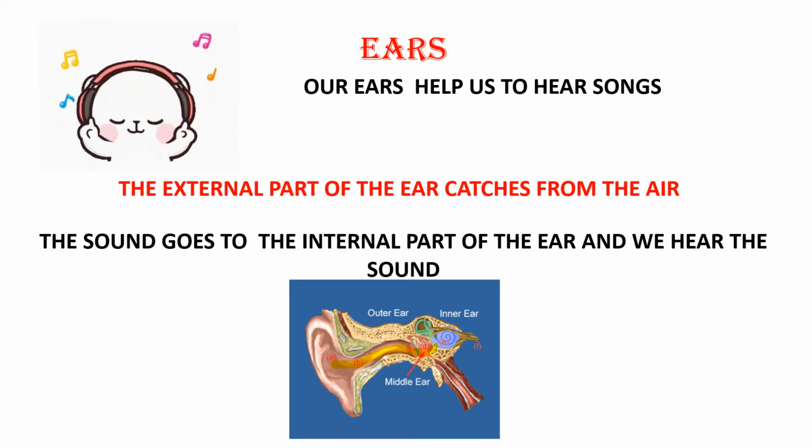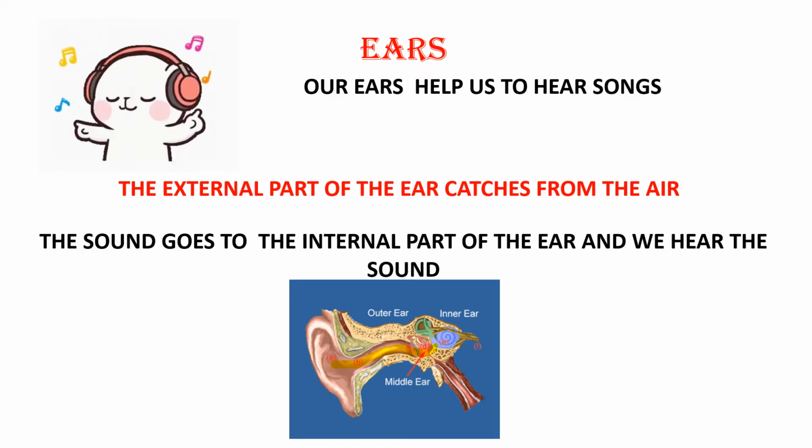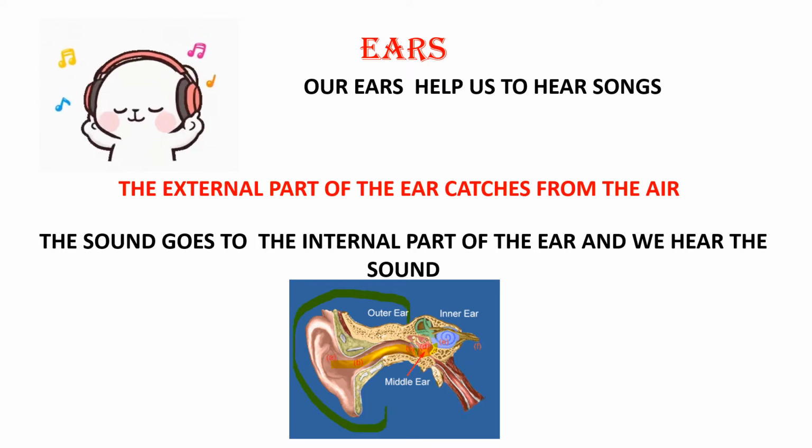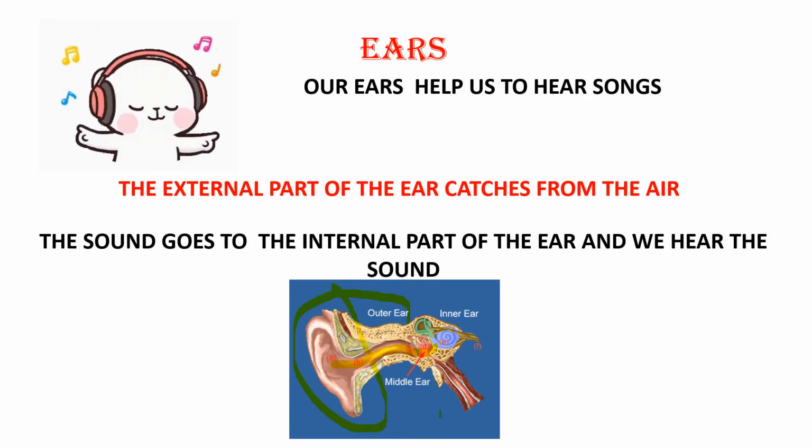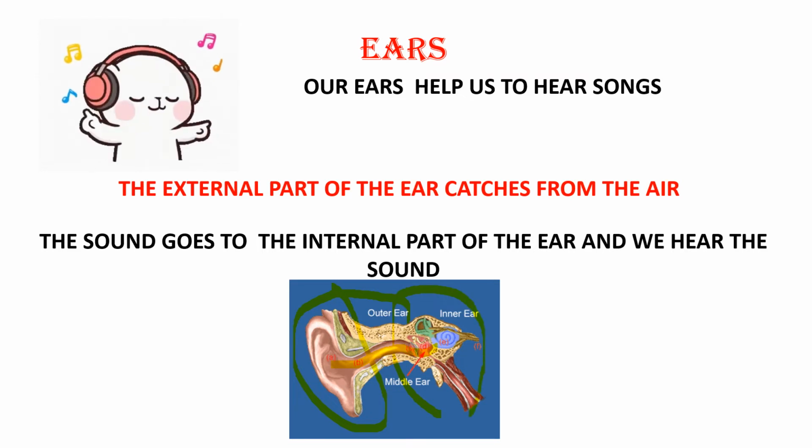Okay, this is the image of an outer ear and this is an image of an inner ear.